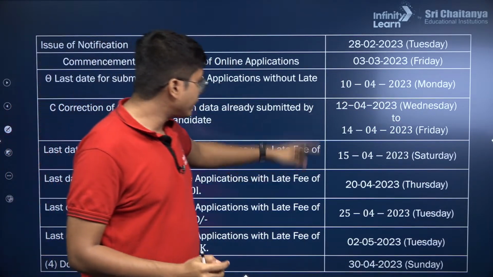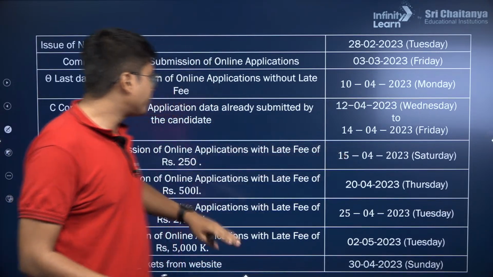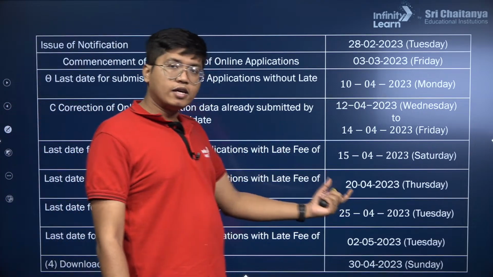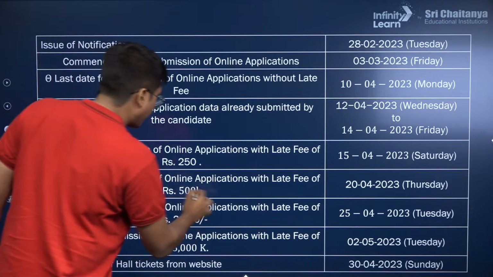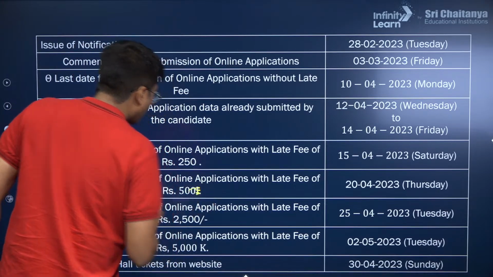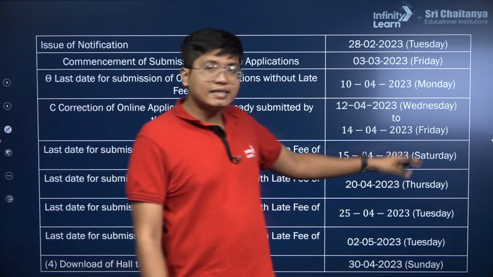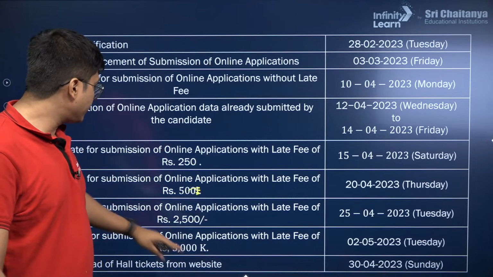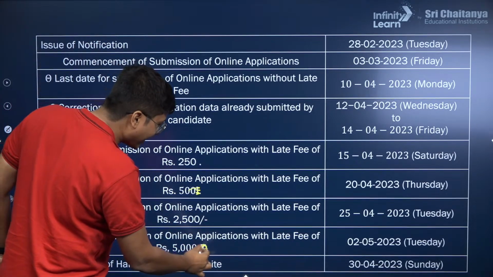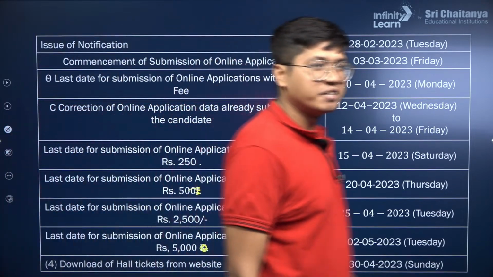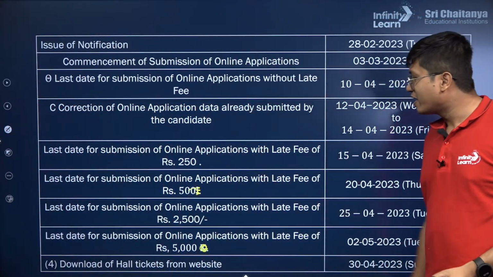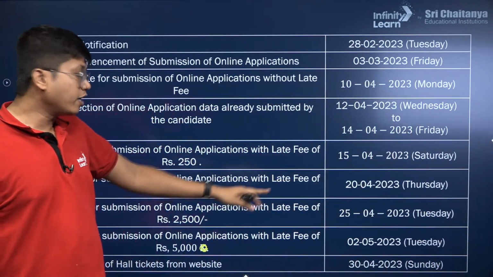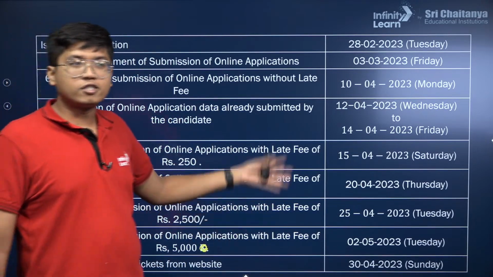Today we are on the 17th. Up till the 15th you could have done it with a late fee of 250. Now you can still do it up till the 20th with a late fee of 500. This is not 500 lakh, it's just 500. With a late fee of 500 you can do it till this coming Thursday. Up till the 25th, it's 2500, and then it's rupees 5000 up till the 2nd of May. Please don't wait that long, there's no point wasting that time.